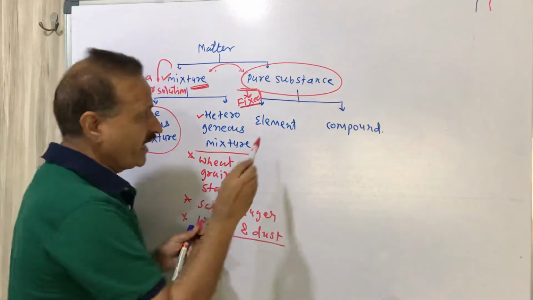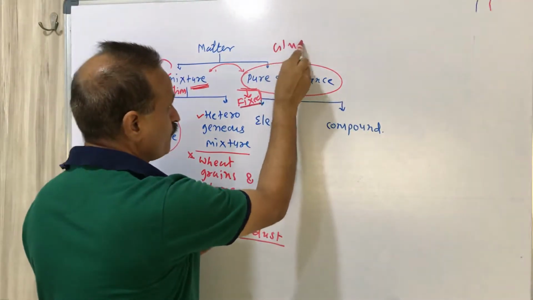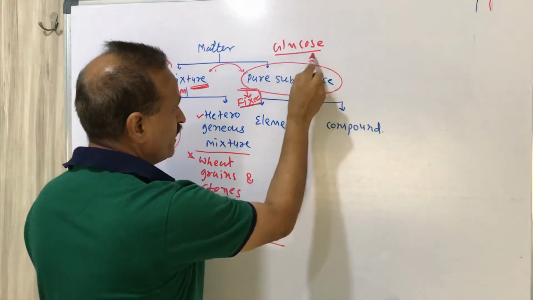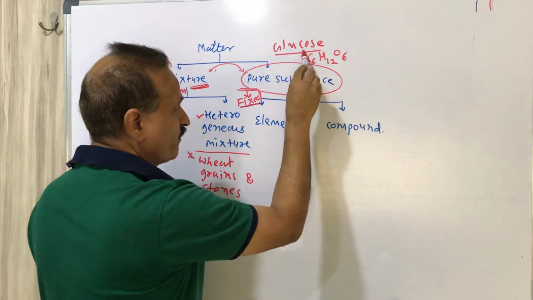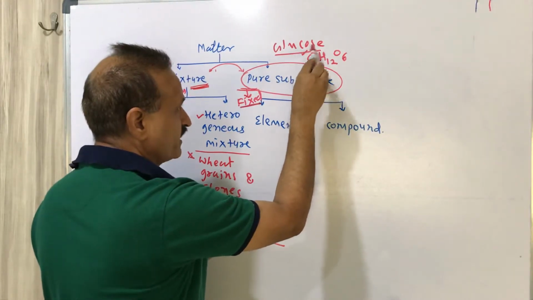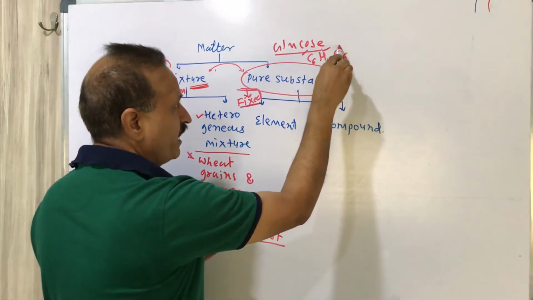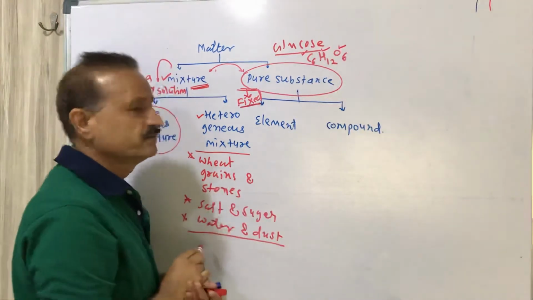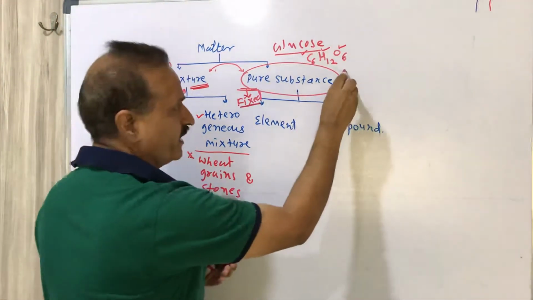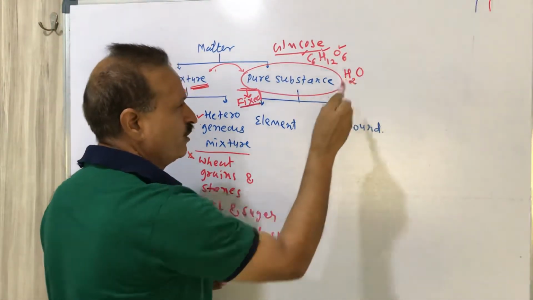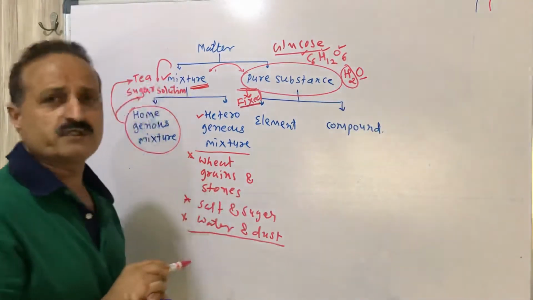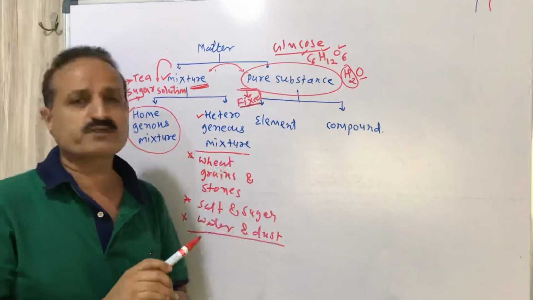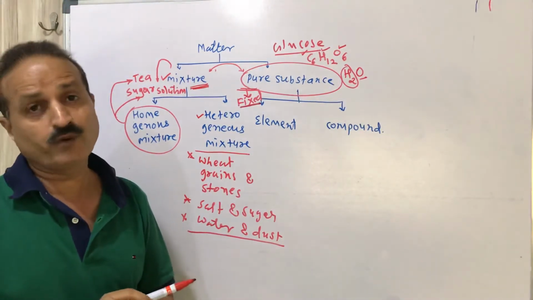Suppose we take the example of glucose. Glucose is C6H12O6. The ratio of components is carbon 6, hydrogen 12 and oxygen 6. If you take the example of H2O, there are 2 atoms of H and 1 atom of O. This is a pure substance. Example of a pure substance.